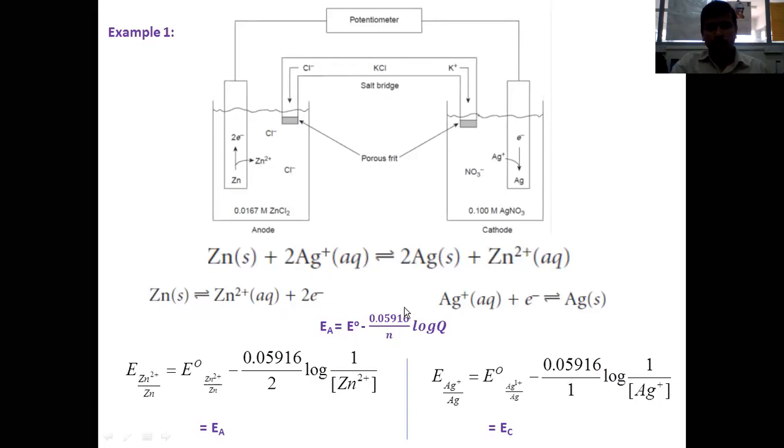You have to remember one particular point here: while writing the Nernst equation, the quotient will be written such that the oxidized form of the species must be present in the numerator rather than the reduced species. Okay. Otherwise, the negative sign is present here. EA is equal to E naught minus 0.05916 divided by N into log Q. Let me simplify this.